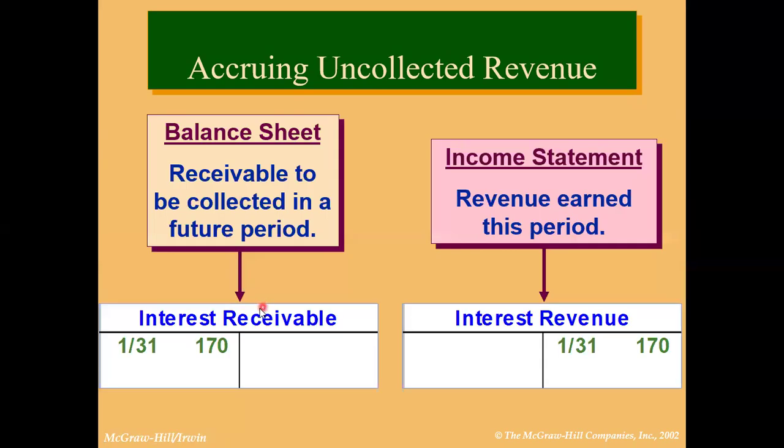This is a T account: interest receivable debit, interest revenue credit. Revenue is a part of the income statement, not the balance sheet. All revenue details and expenses details go into the income statement. And receivables, assets, liabilities, and equity are shown in the balance sheet. Interest receivable will be recorded in the balance sheet and interest revenue will be recorded in the income statement as a revenue.